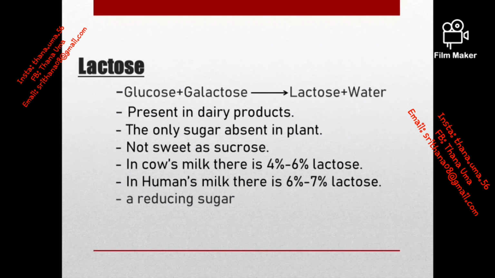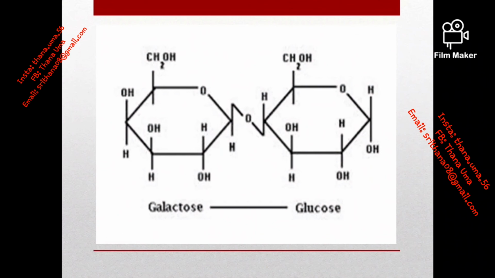If we consider the percentages in cow's and human milk, they are different. In cow's milk, there is 4 to 6% of lactose, and in humans, 6 to 7% of lactose. Moreover, this is a reducing sugar. If we consider the structure of lactose, it is different from maltose and sucrose, but still has the same number of carbon, hydrogen, and oxygen atoms.